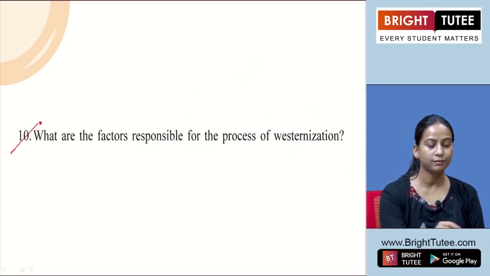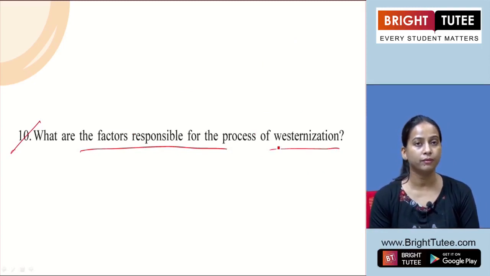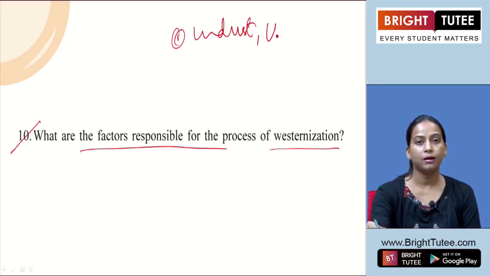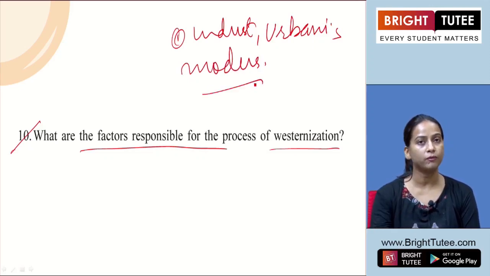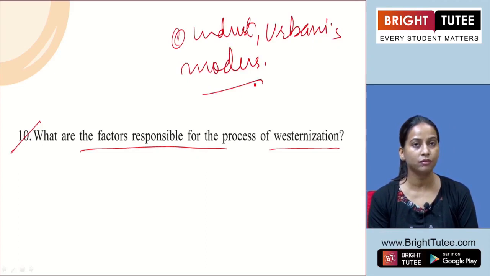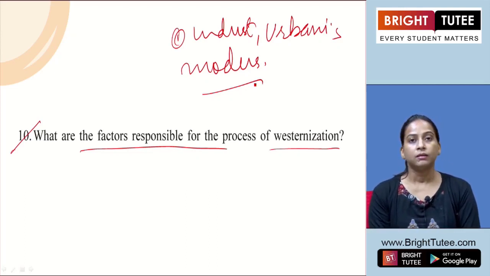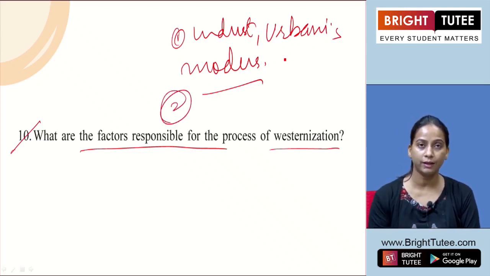The another short question they have asked is, what are the factors responsible for the process of Westernization, means what are the things which led to emergence of Westernization in Indian society. So we have to mention those factors here. We can say that industrialization, urbanization, and somewhere modernization was also responsible for bringing that Westernization culture or having the impact of this Westernization on Indian society. Second, we can talk about growth of towns and cities. That also comes under urbanization, where you can define it separately also.